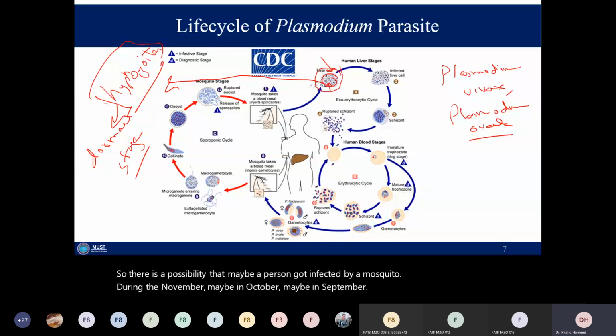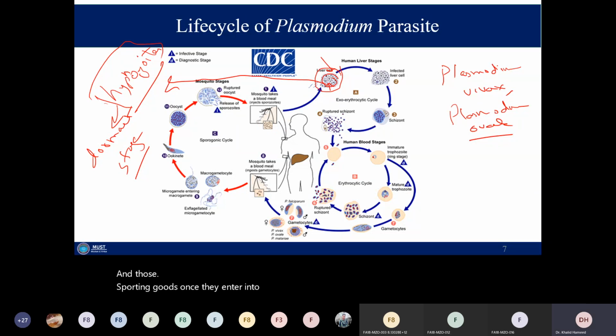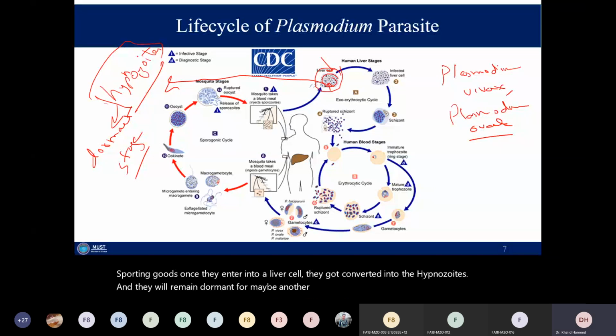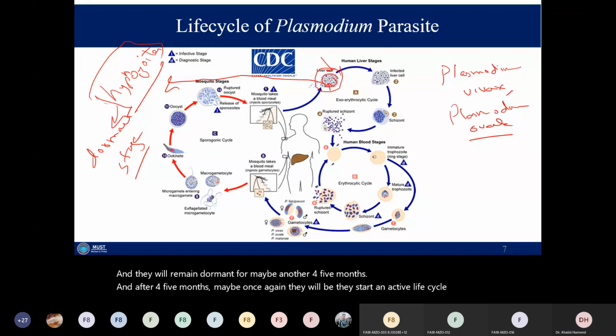And those sporozoites, once they enter a liver cell, get converted into hypnozoites. They will remain dormant for maybe another 4 or 5 months, and after 4 or 5 months, maybe once again they start an active life cycle. That's why, due to the relapse, we see cases of malaria during extreme winter and summer when we do not have any mosquito population.